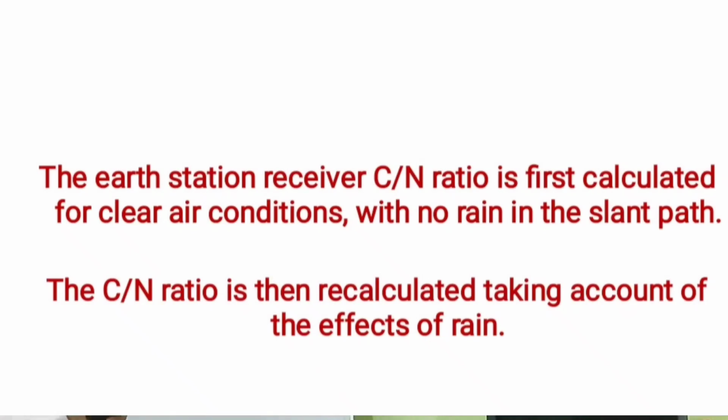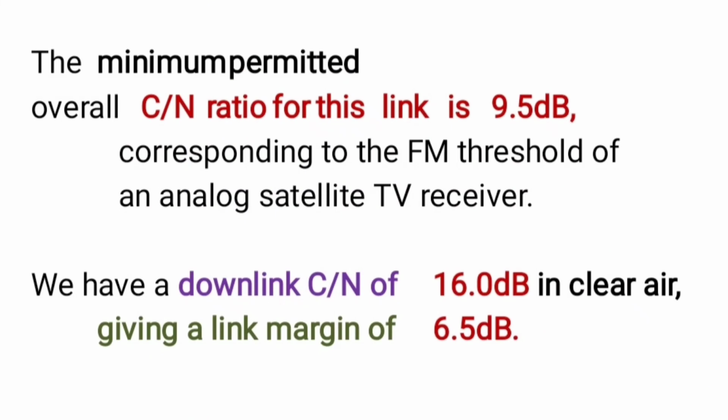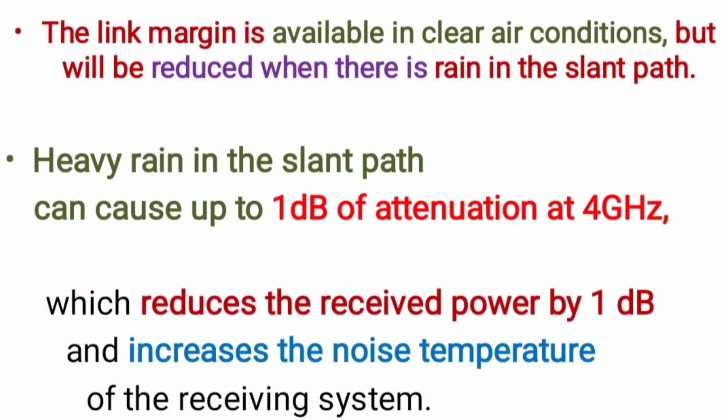For reference, if we have to design, the minimum permitted overall carrier to noise ratio for this link is 9.5 dB. Now let us see, if we have a downlink carrier to noise ratio of 16 decibels in clear air, giving a link margin of 6.5 dB. The link margin is available in clear air conditions, but will be reduced when there is rain in the slant path. Heavy rain in the slant path can cause up to 1 dB of attenuation at 4 gigahertz.